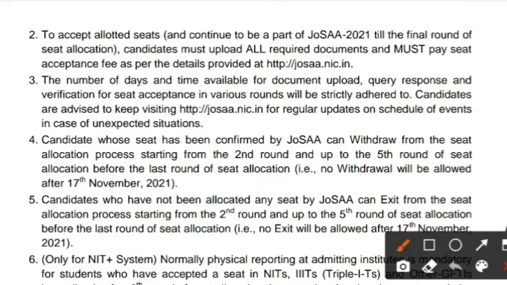Next, to accept the allotted seat, that is the seat allotted by JOSA for you, you must upload all the required documents and you must pay the seat acceptance fee. If you do not pay the seat acceptance fee, you cannot go on to the next round of JOSA. You should surely pay this seat acceptance fee, and you can move further into the rounds of JOSA. Or if you want to confirm the seat that has been allotted for you, you should mandatorily pay the seat acceptance fee within the time provided.